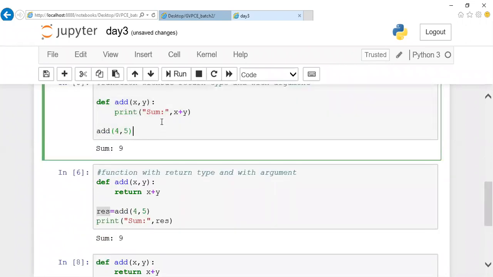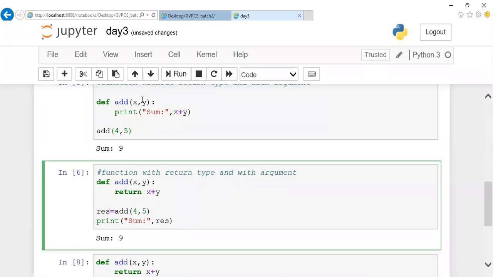What is your doubt, Bharananda? Can you write it here? You can write it wherever you want, Bharananda, but the proper structure is, there's a certain coding ethic. Whatever functions you have, you're supposed to write at the top of your program. You can write it wherever you want, but it's not the ethic. As per coding standards, all the functions should be written above your program. Then only you follow the remaining statements.